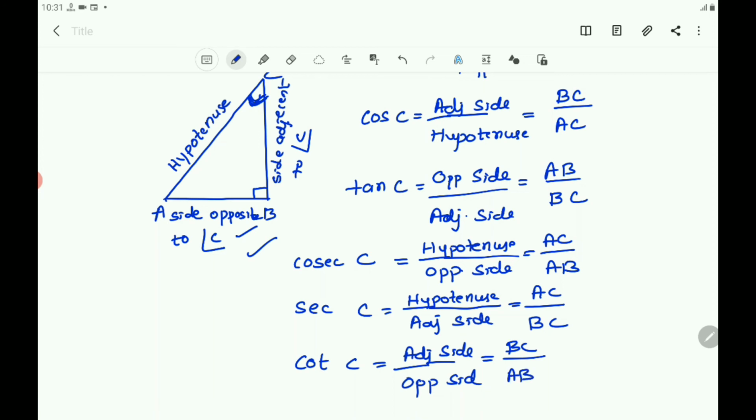In this way, you got the trigonometric ratios for angle C in the same right angle triangle ABC.